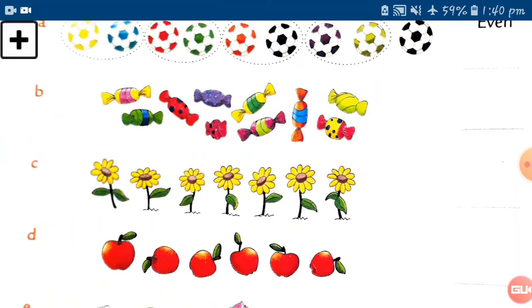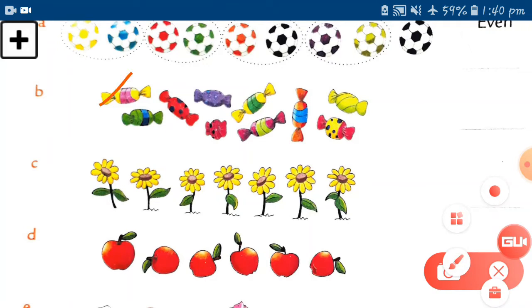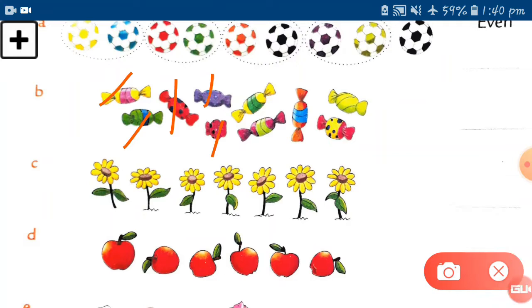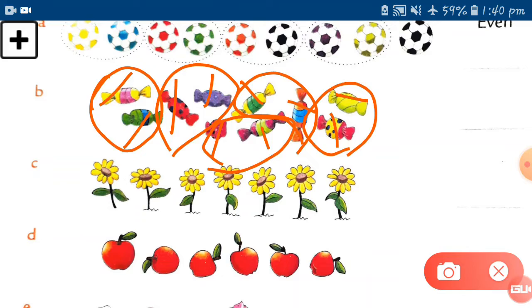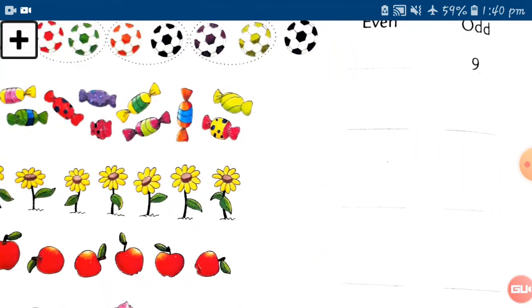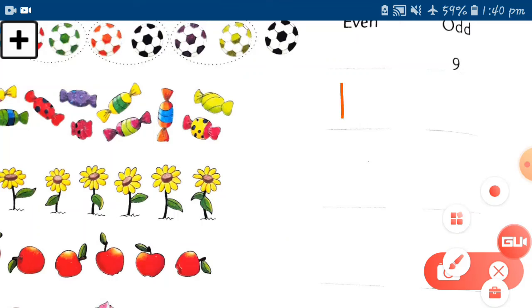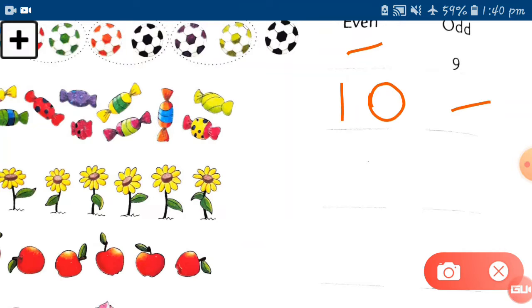See these chocolates, we also did these chocolates. How many chocolates are there? 1 2 3 4 5 6 7 8 9 and 10. There are 10 chocolates, but let's check: can we make pairs? Is any chocolate left? I made the pairs of them. Yes, this is an even number because there is no chocolate left. So we write 10 as an even number and put a dash at the odd number. This is the way you have to complete this exercise, students.